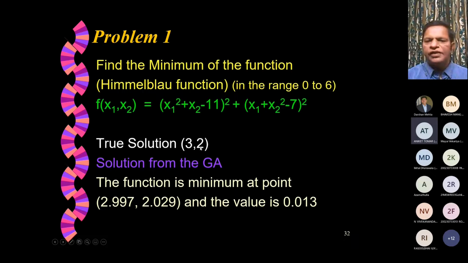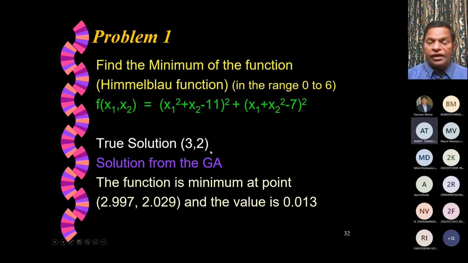If you substitute them here, you will get 0. So we are now trying to solve it using the genetic algorithm. And we find, based on the accuracy that we have set, the function is minimum at the point x1 equals 2.997 and x2 equals 2.029, and the value is 0.013, which is close to 0, and this solution is also very close to the actual values.